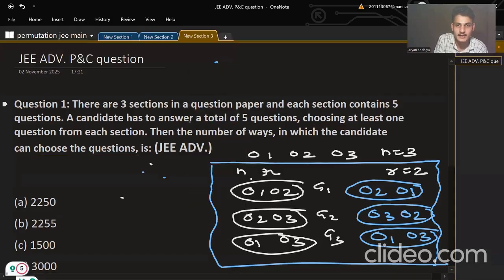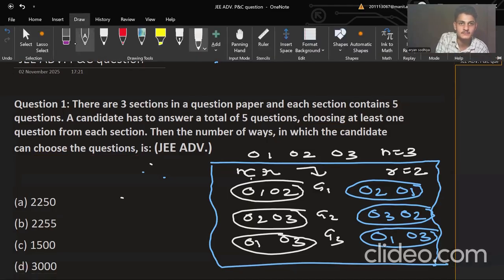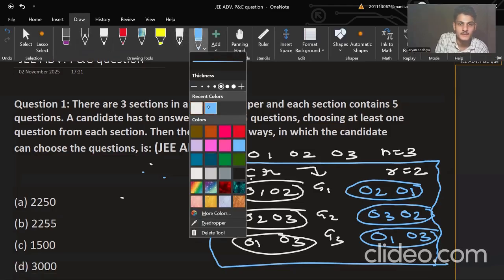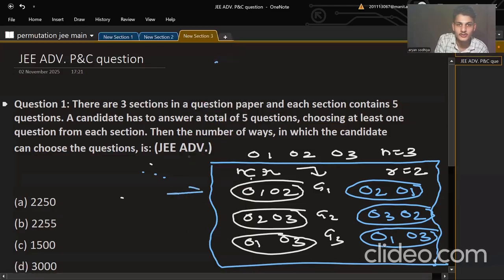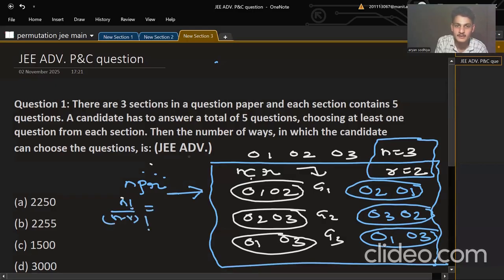So this is NCR. These three will come in NCR, and this whole blue box will count in NPR. So let's try and check the NPR count. If n is 3 and r is equal to 2, calculating it is n factorial upon n minus r factorial. This we have discussed in the previous lecture also.